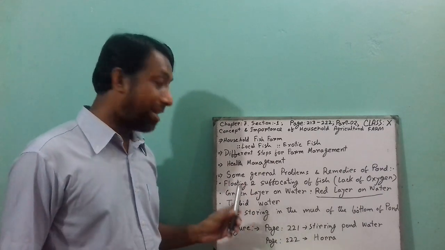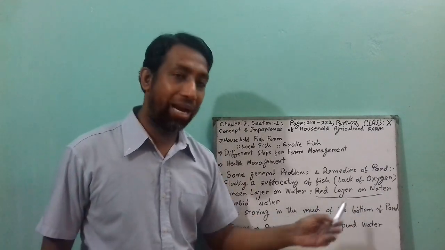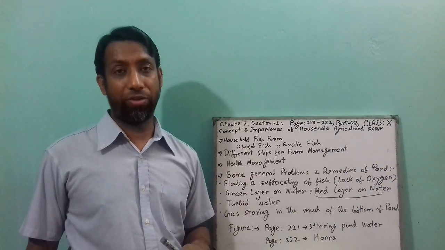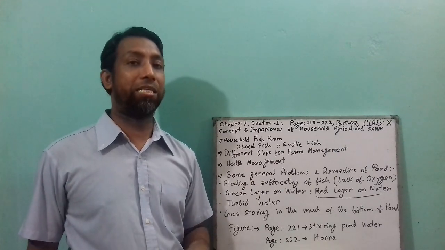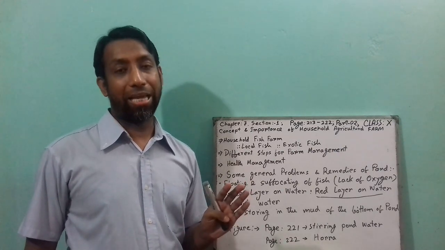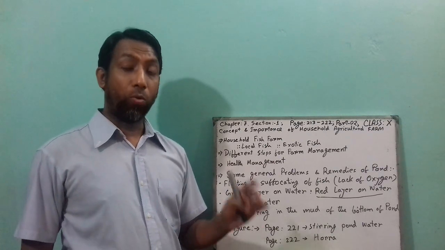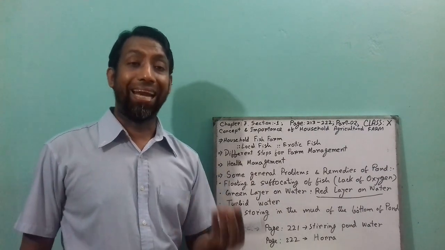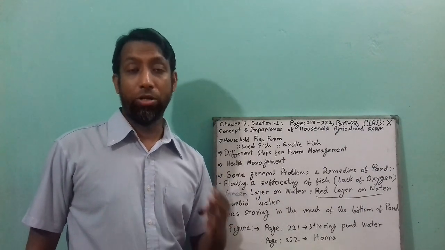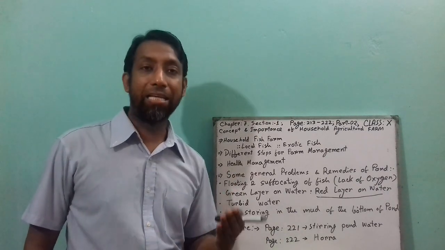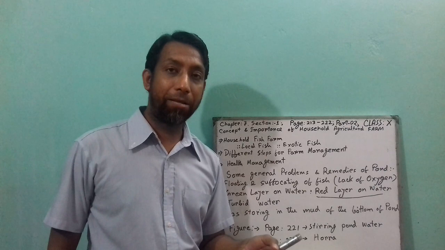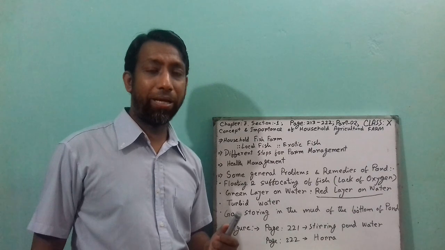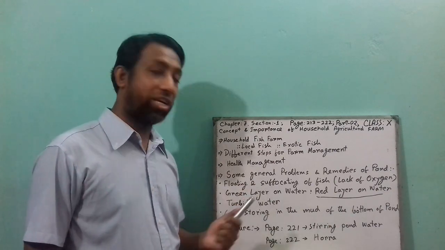Always remember that when the green layer and red layer increase in the pond, at that time you have to stop applying supplementary feed, stop applying any type of fertilizer, and stop applying any type of organic fertilizer. Because when there is more green layer and red layer in the pond, that means more natural feed is produced in the pond. So if at that time you apply supplementary feed or green organic fertilizer, it will not be helpful for your fish culture.